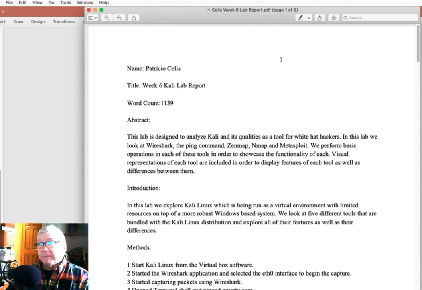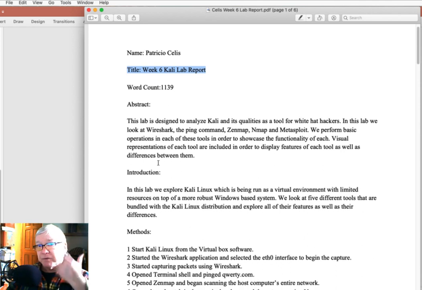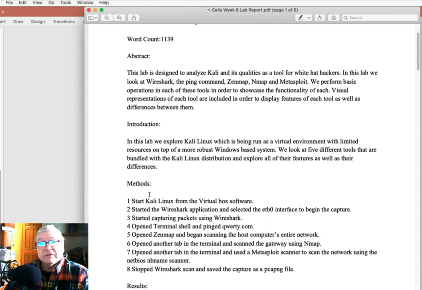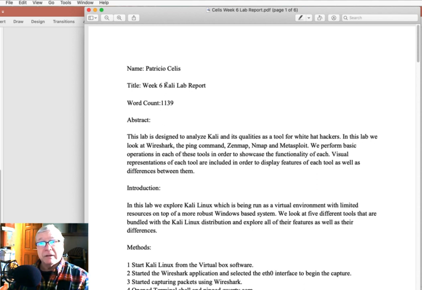One of the organizational aspects that I didn't mention yet is, see how there's a white space here in between each of these sections? Notice how easy it is to tell the difference between one section and the next with your eye. Your eye moves very easily through this. The use of just simple, not fancy formatting, but just a couple of spaces in there really makes this clean and clear. So the name, title, Week 6 Kali Lab Report, there we go.